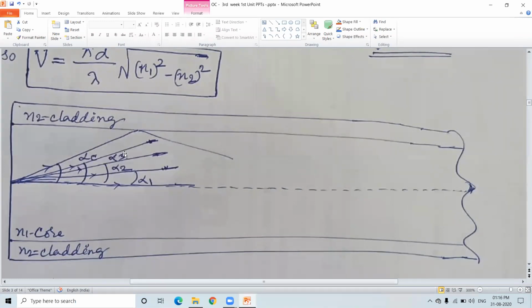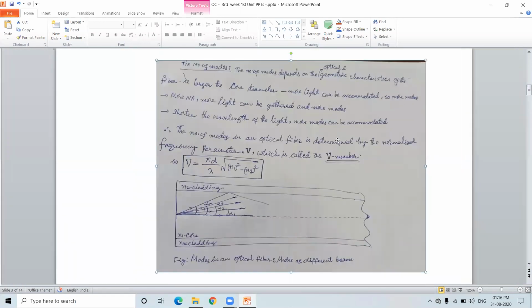But how many modes are present depends on the V number, which in turn depends on the refractive indexes of the core and the cladding, the diameter of the core, and the operating light wavelength. This is what we already studied. This is how the modes can travel through the fiber. This is how one light pulse has been split, a single light pulse split like this, and they are traveling.